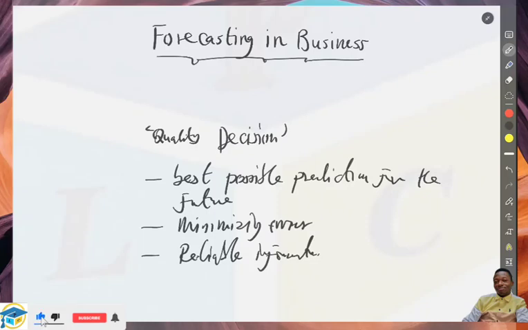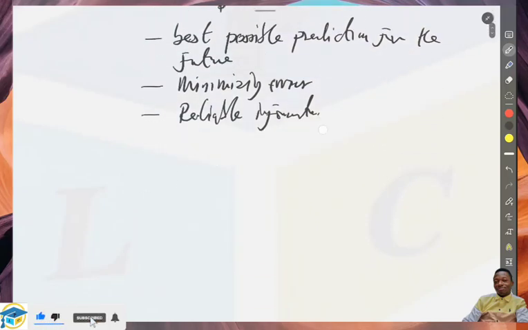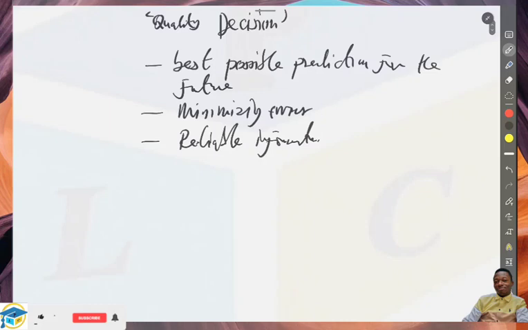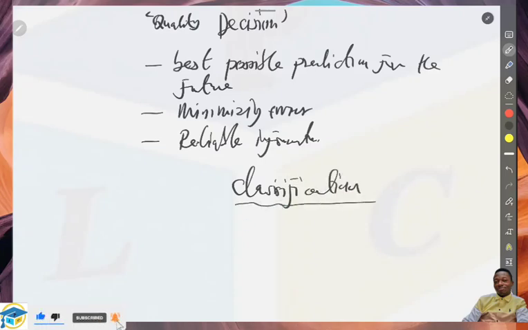So what are the various ways that we can forecast within the organization? You may ask, what are the factors to consider in forecasting? When it comes to ways of forecasting, we talk about classifications of forecasting. Under the classifications of forecasting, we have two categories. One has to do with whether we make use of numbers or not.